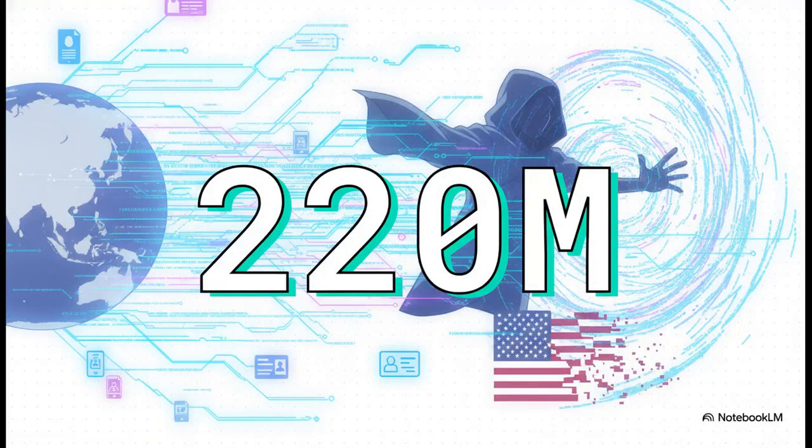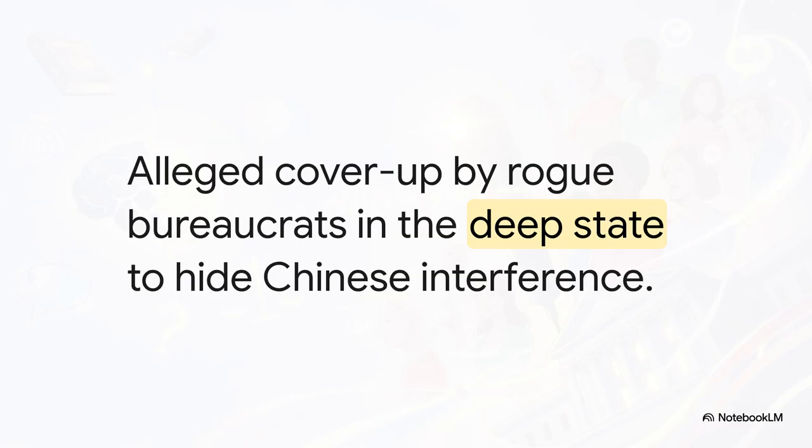To truly land the sheer scale of this claim, the speaker drops a staggering number, 220 million. The text states that starting in 2020, China acquired 220 million U.S. voter files. That includes names, addresses, phone numbers, and political party preferences. By presenting this colossal, highly specific figure, the rhetoric instantly shifts from an abstract warning to a very concrete nightmare. And right here, we see that us versus them antithesis back in full force.